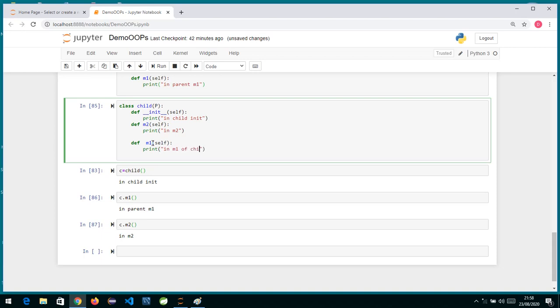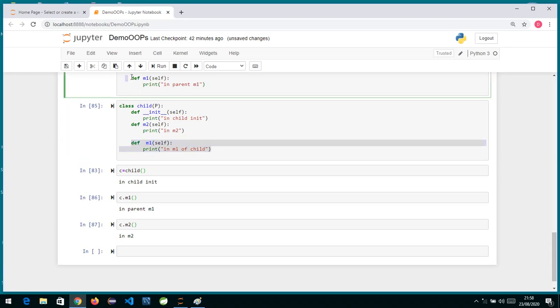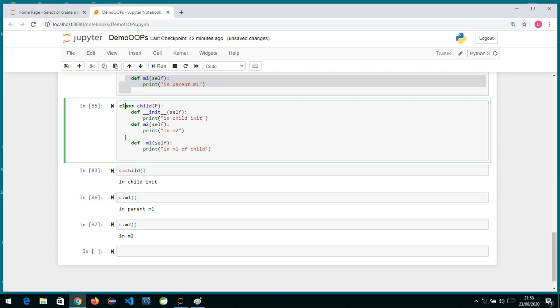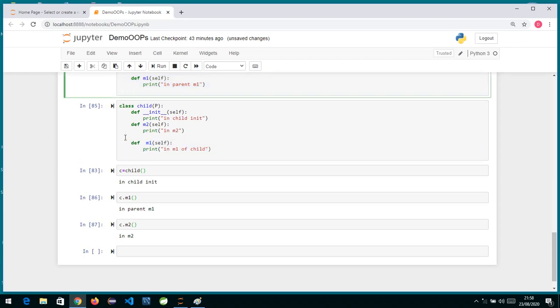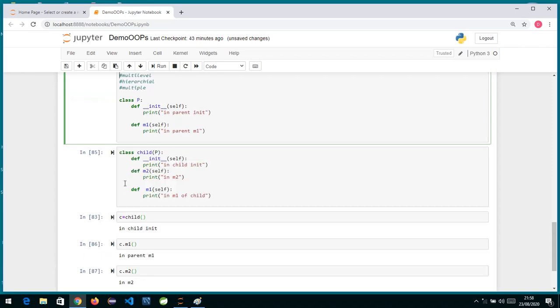Now I have the m1 method in my parent and also in my child. This one is parent specific and this one is child specific. Both classes, parent and child, have init and m1, and the child also has m2.